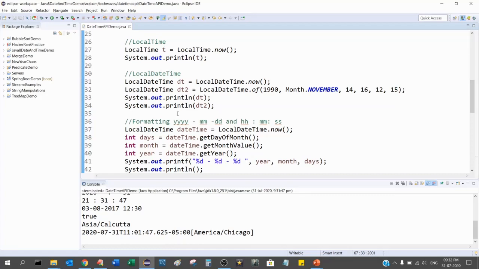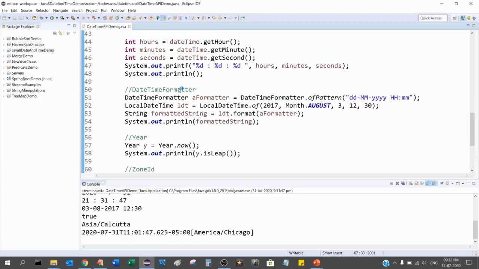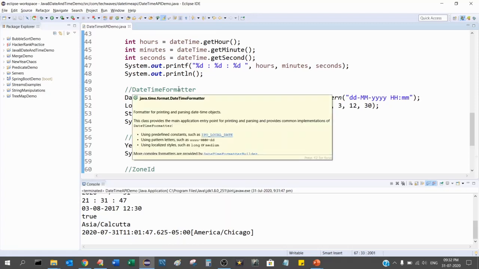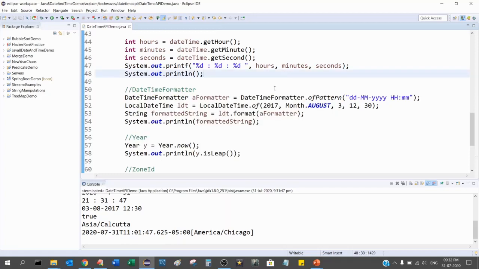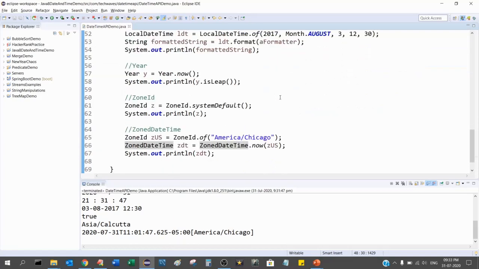And by the way, there are also methods in the new classes of Java 8 for backward compatibility. So there are methods which will give you the old date object or calendar object. So that is also possible. Or from the date object, I can get the local date also. So there are methods for backward and forward compatibility if you are upgrading to Java 8.